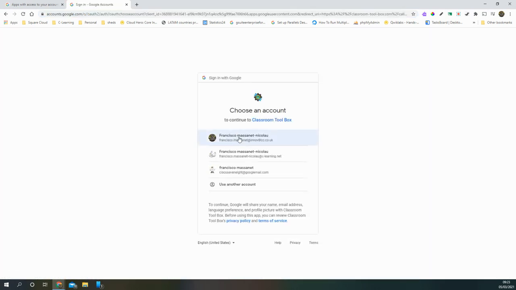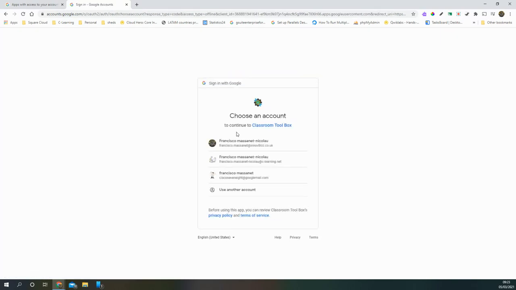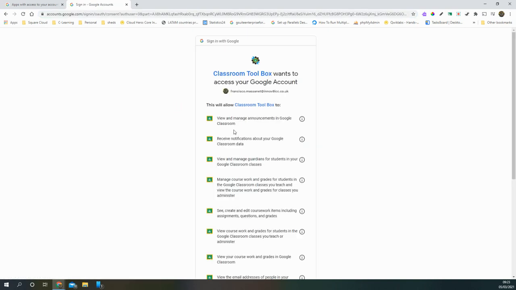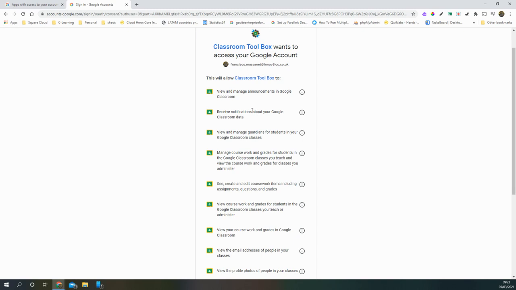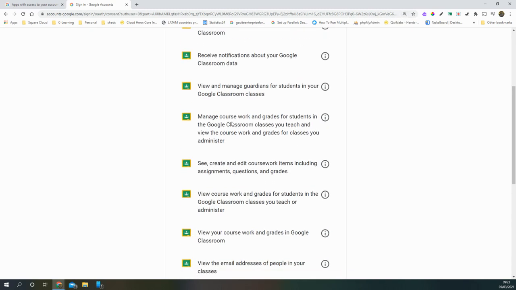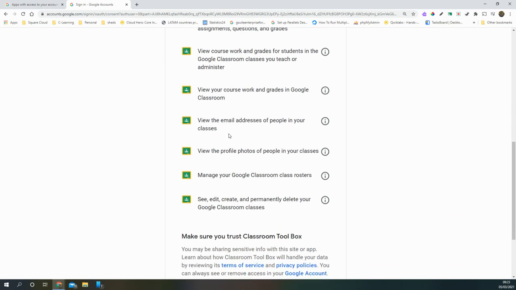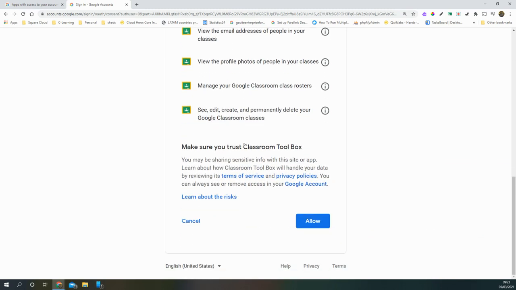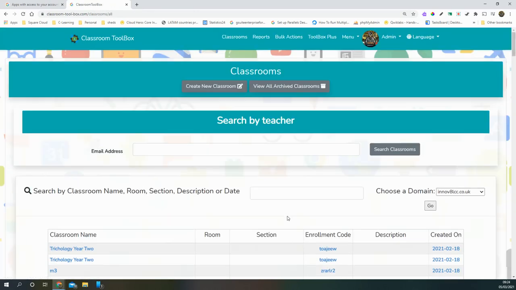So I'm going to choose my account. And as you can see, the client IDs are up here. Here is the list of all the permissions. Okay, and the name of the application. Okay, and then I'm going to click allow.